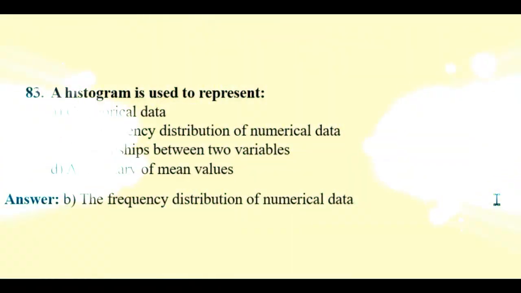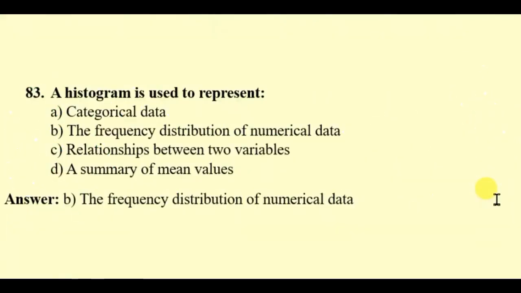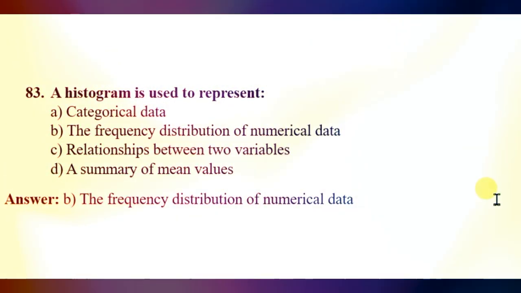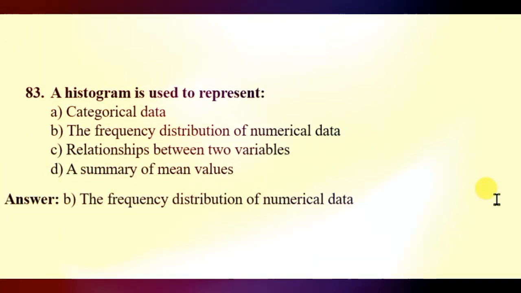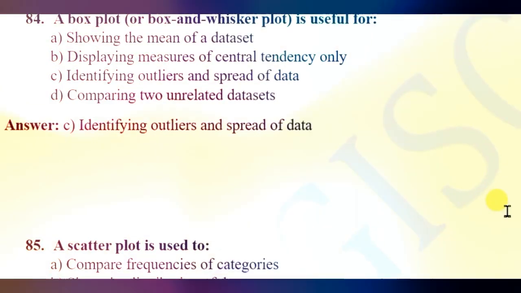Question 83. A histogram is used to represent: categorical data frequency, the distribution of numerical data, relationship between two variables, a summary of mean values. Say the right answer: the frequency distribution of numerical data.